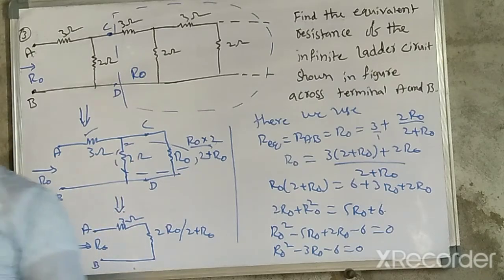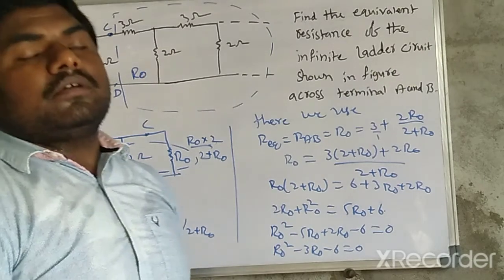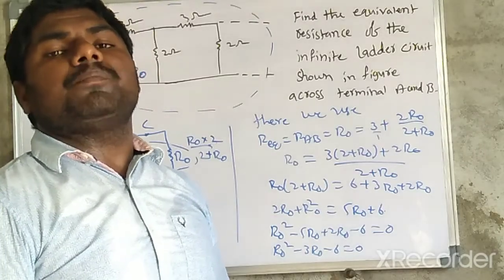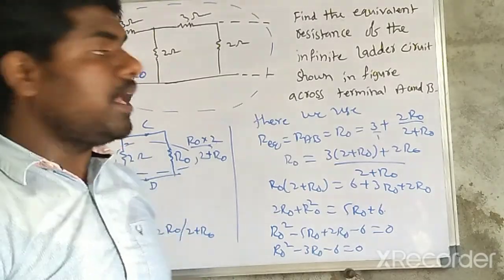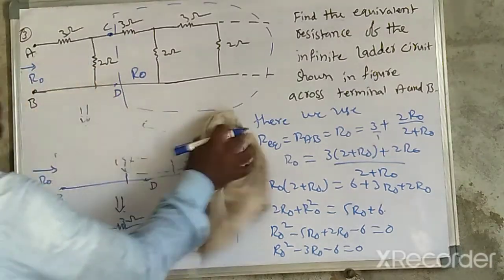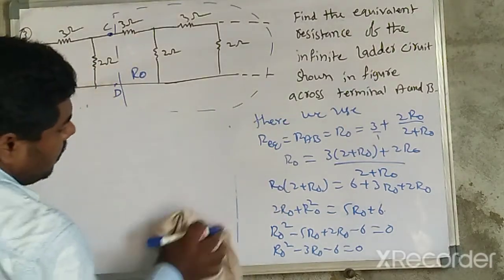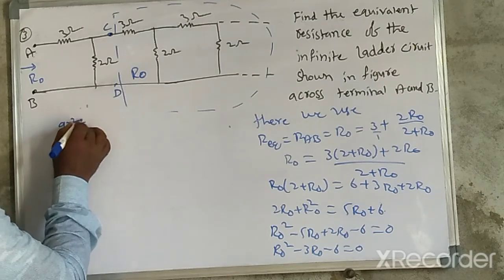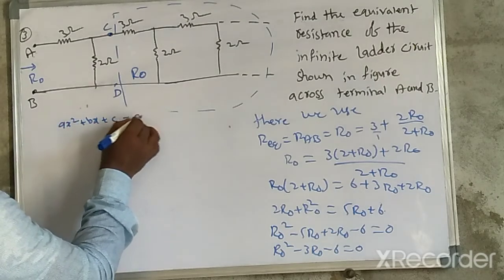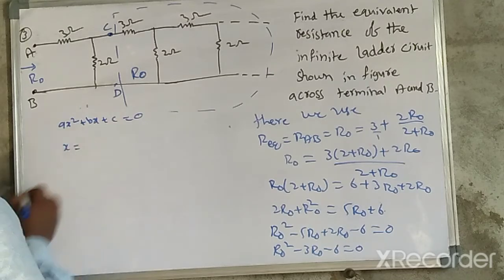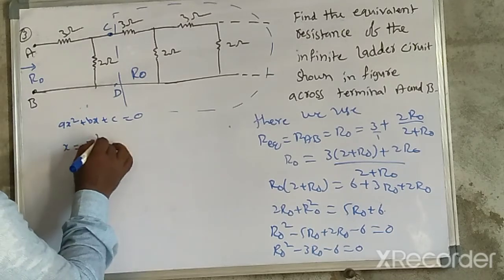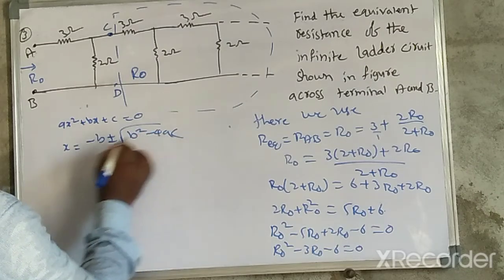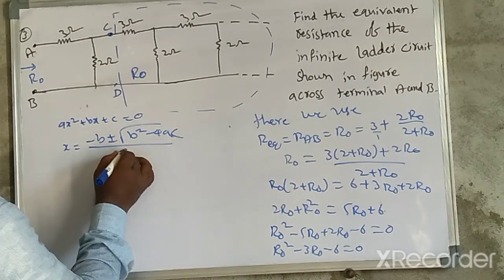For quadratic equations, the roots are x equal to minus b plus or minus the square root of b square minus 4ac, divided by 2a.